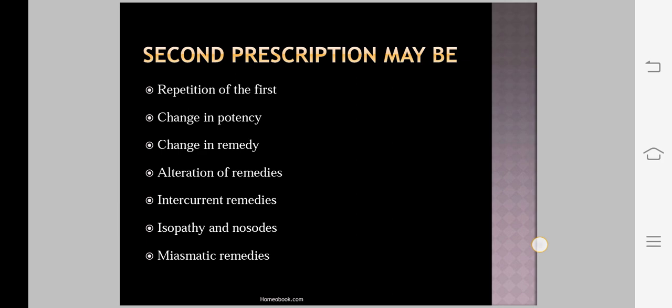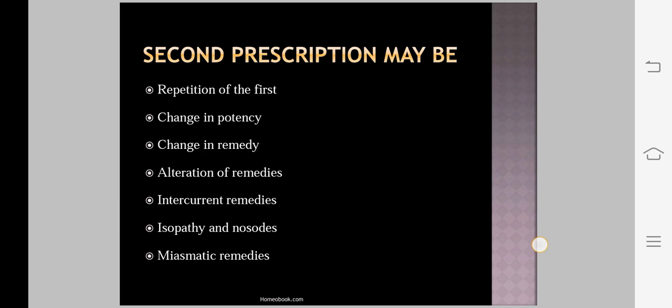Then do not leave that remedy until one or more doses of a higher potency have been given and tested without effect. That is, before changing the remedy, you have to increase the potency or dose of that medicine and prescribe it to the patient, and if it cannot show any effect, then you have to change the remedy.